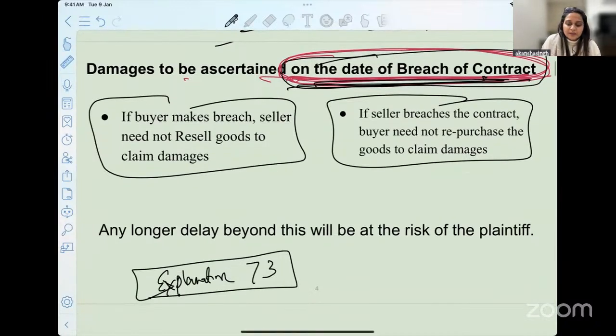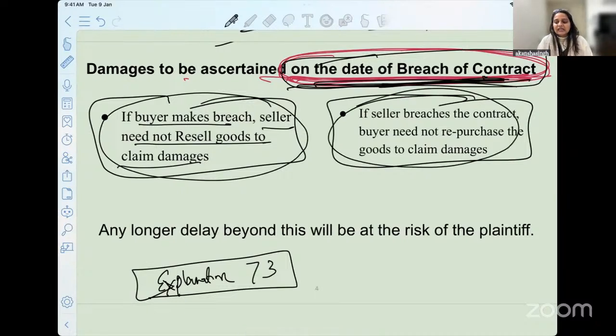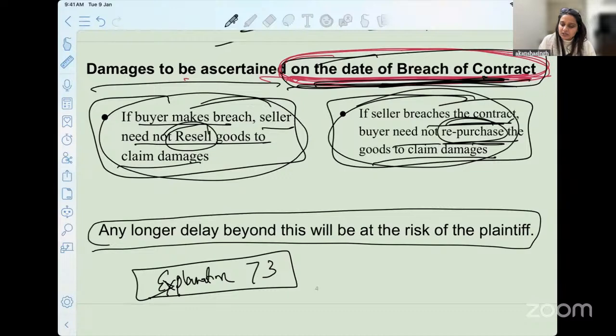That is why if the buyer makes the breach, the seller need not resell the goods. It will be decided on the date of the breach of contract itself. On the other side also, if the seller breaches the contract, the buyer doesn't have to repurchase the goods to claim damages. So resell or repurchase is not a mandatory condition. We already have the first formula, that the damages will be ascertained on the date of the breach of contract. Any longer delay beyond this will be at the risk of whom? It will be at the risk of the plaintiff. The plaintiff can be the buyer or the seller.